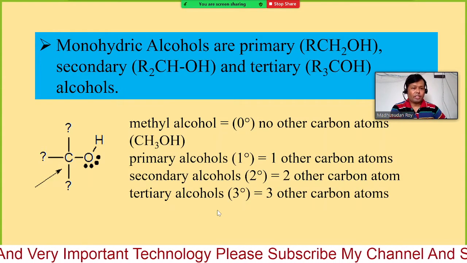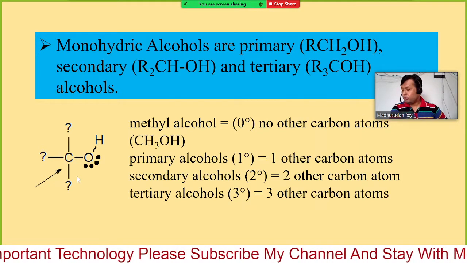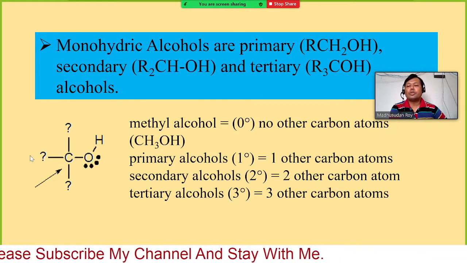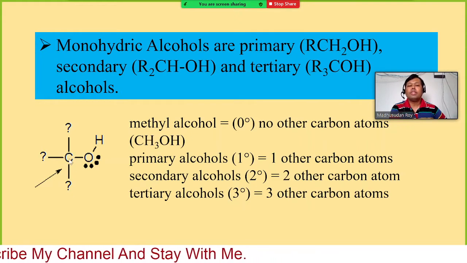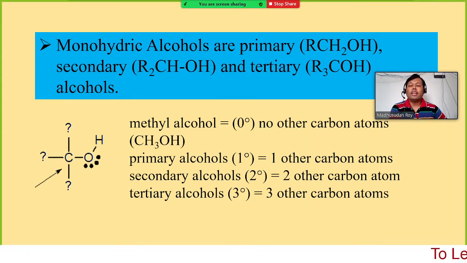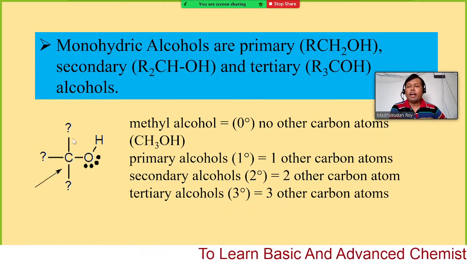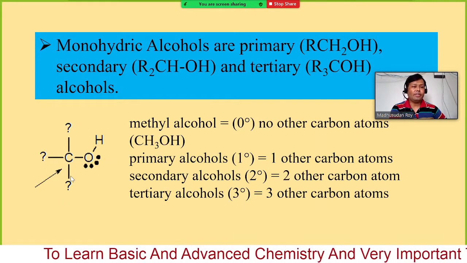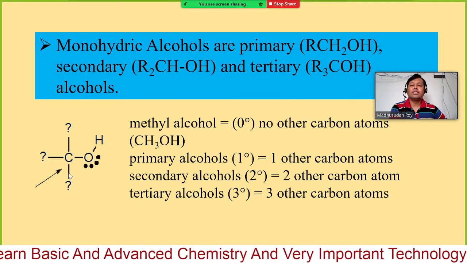Now if you do not have any carbon atoms attached to this carbon, then what will happen? How can you define it? In methanol you do not have any carbon atoms attached to this carbon, all of the positions are occupied by hydrogen.